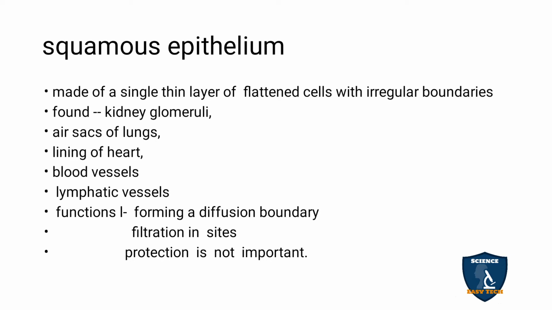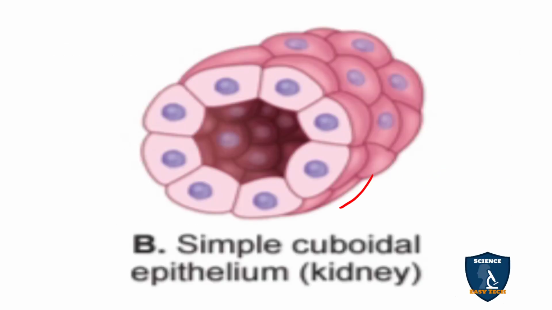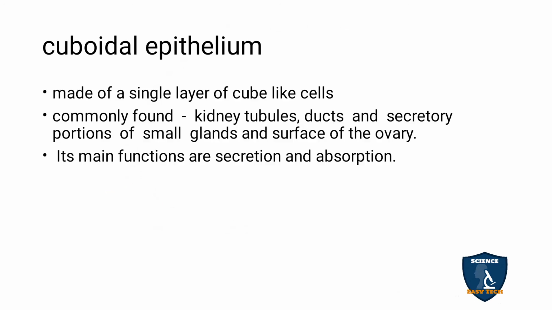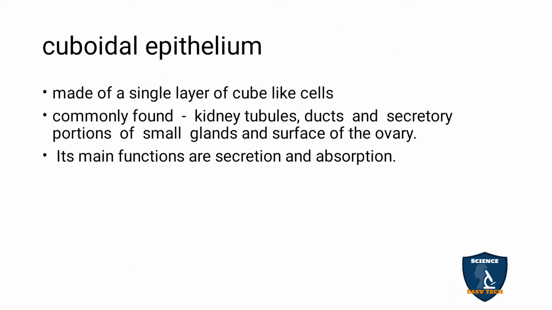And protection is not important in squamous epithelium. The next is cuboidal epithelium. You can see the shape of the cell is cuboid, and it is also made up of a single layer of cells, and it acts as a duct-like or pipeline-like structure. So it is made up of a single layer of cube-like cells. It is seen in kidney tubules, as I said, it looks like a tube-like structure. It is seen in the kidney tubules, ducts and secretory portions of small glands and the surface of the ovary. The main function here is secretion and absorption.